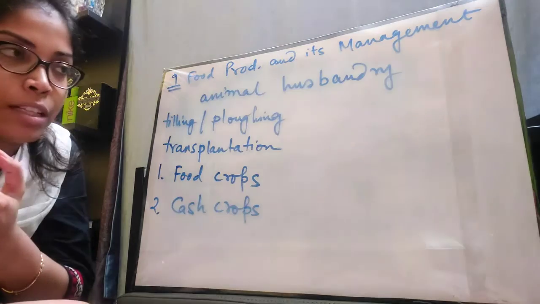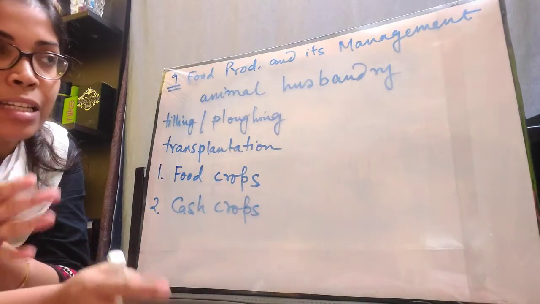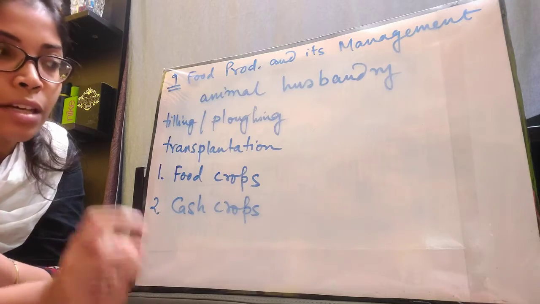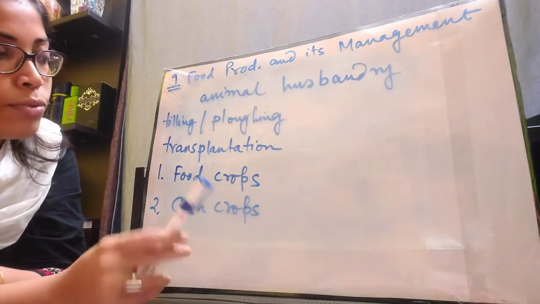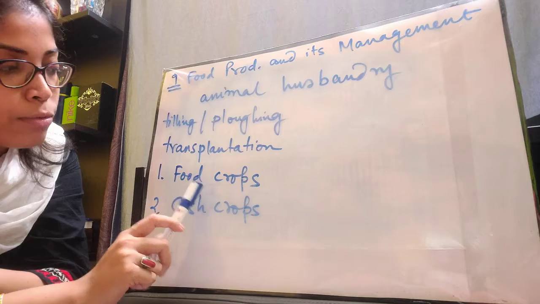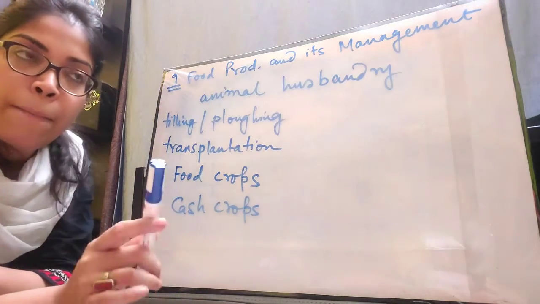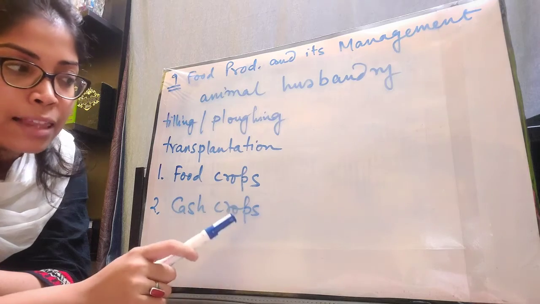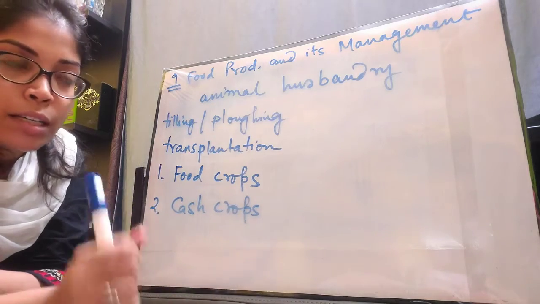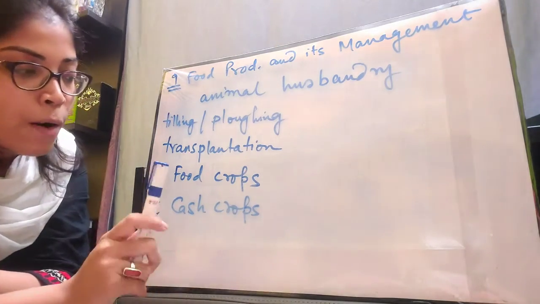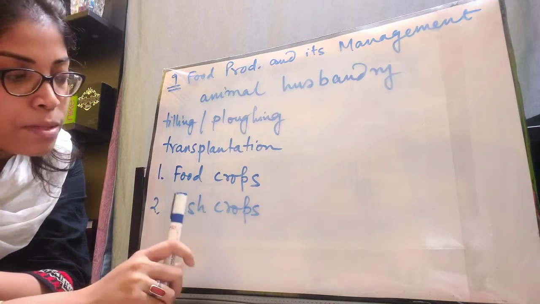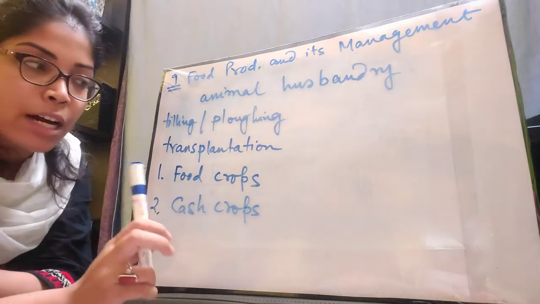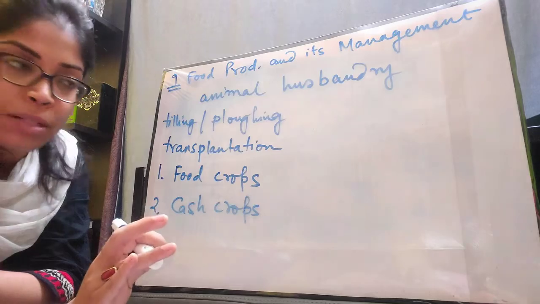How can you justify this? How can you explain that this statement is correct? Food crops are grown for food mainly, but they are also sold in the market and they also give money. On the other hand, cash crops cannot be eaten. They are only for money purposes.